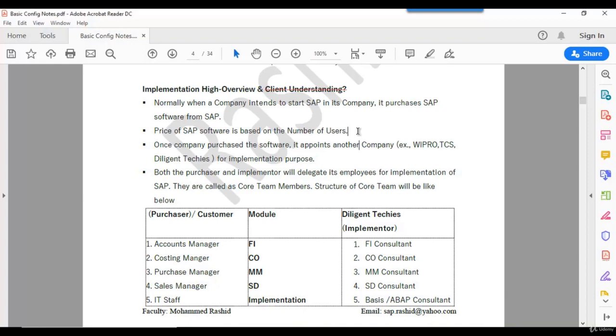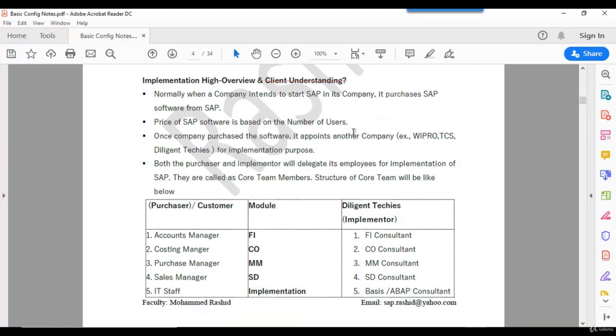SAP license is based on the number of users. If you have more users, the more you have to pay. If you have fewer users, the less you have to pay. That is the concept of SAP license.